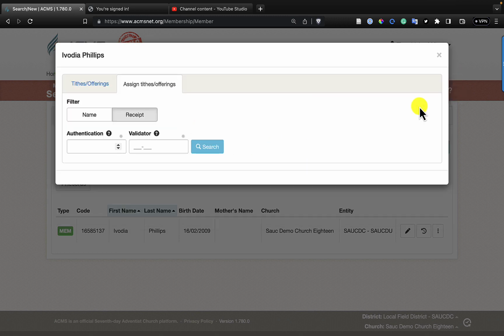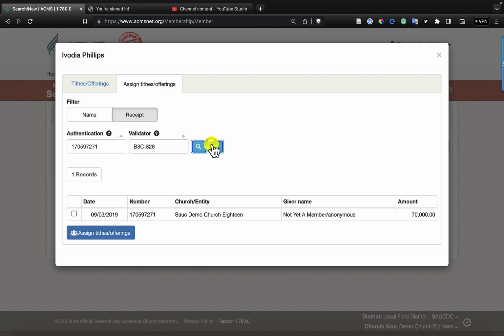If we go back to the receipt that I found for this giver, this is the information that we have. On the first part, we have 170,597,271. And then on the validator, we had B8C826.